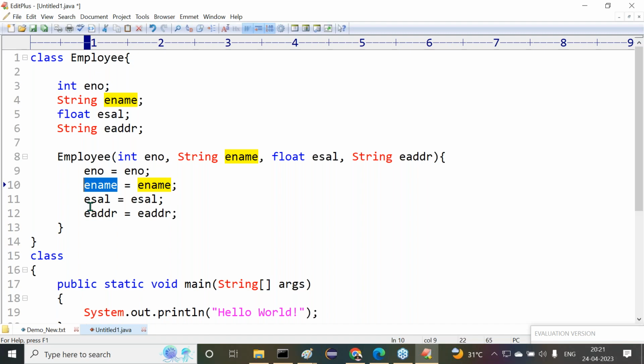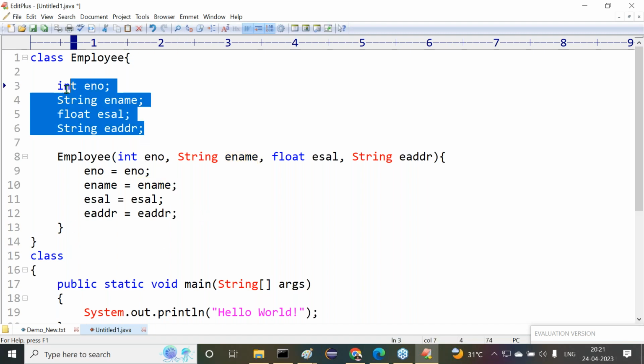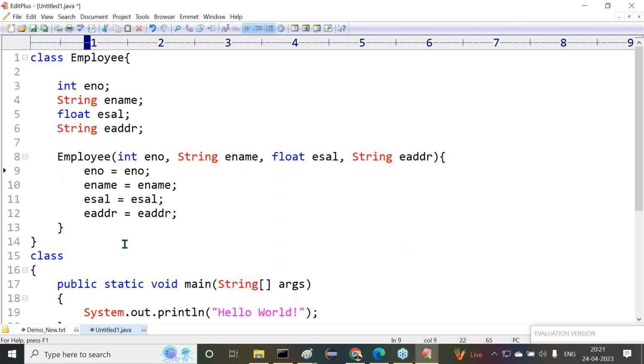Got it or not? Now exactly in this particular case, to refer to class level variables, we have to use a separate keyword. That keyword is the this keyword. this.eno is a class level variable. Normal eno is the parameter variable. Now here also, this.ename is the class level variable. Normal ename is the parameter variable. Similarly, this.ecell is the class level variable.